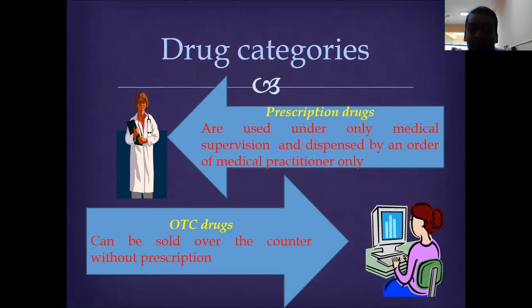And there are OTC drugs also. That means over the counter, we do not need any prescription or consultation. Over the counter, you can take it. Directly you can buy the drug from the medical store, from the pharmacist. That means it can be sold over the counter without a prescription. So these are the categories of drugs.